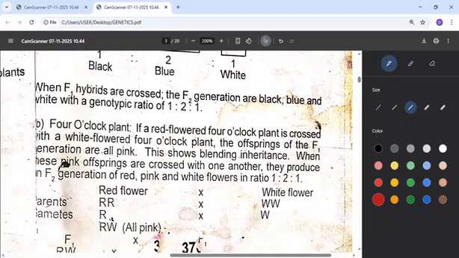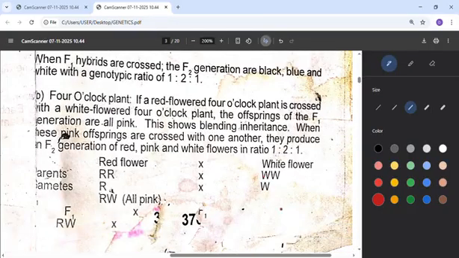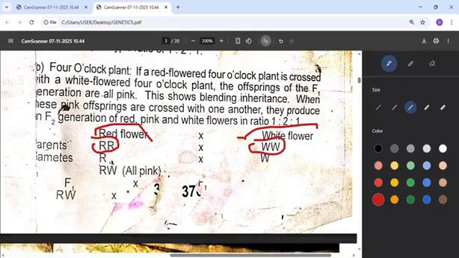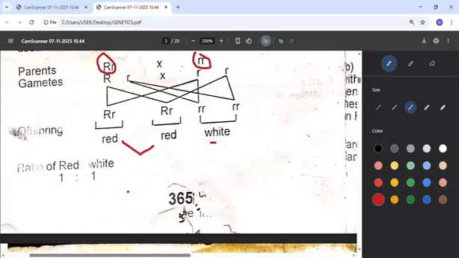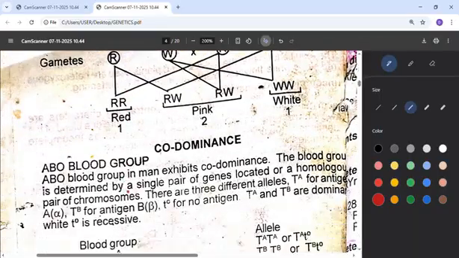The same thing, another plant, apart from this Andalusian fowl, for plants, we have 4 o'clock plants. From the 4 o'clock plants, we use red flower and white flower. So when they cross, you won't see red, you won't see white, but you can see pink. It means the red has blended with the white to give us pink. So from the red, we have big R, which is homozygous red, and we also have white, big W crossing. So they will give us pink. So that is an example of what we call incomplete dominance. Then another one here, we can see the workings of that explanation.